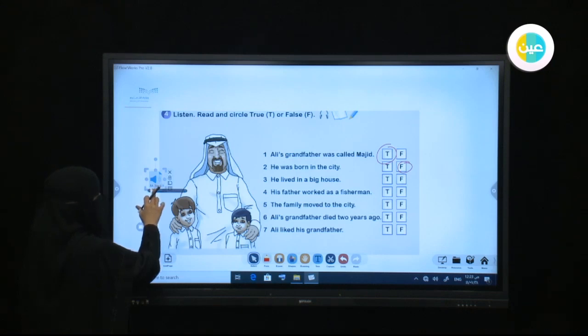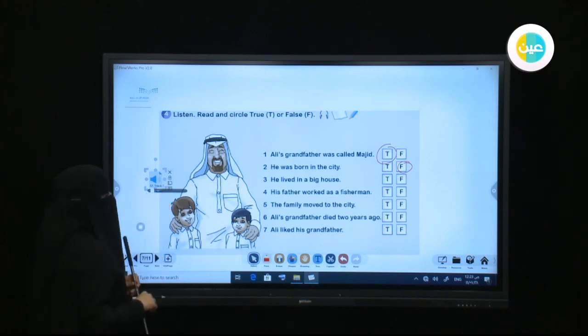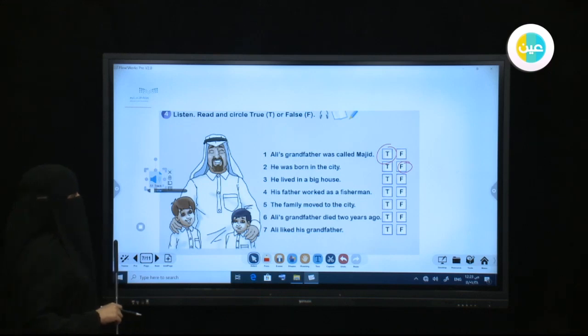Okay, so number 1, Ali's grandfather was called Majid. Yes. Unit 6, Lesson 1, Activity 4. Listen, read, and circle true or false.